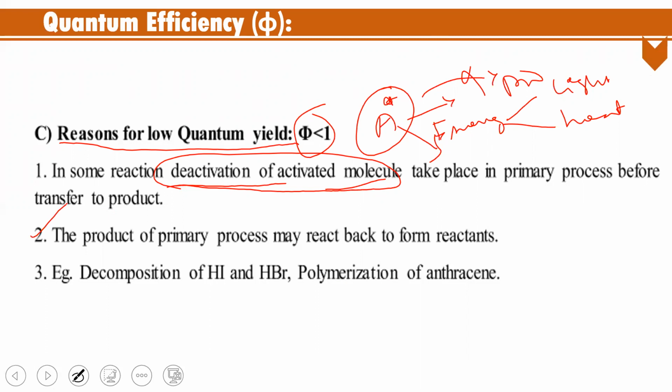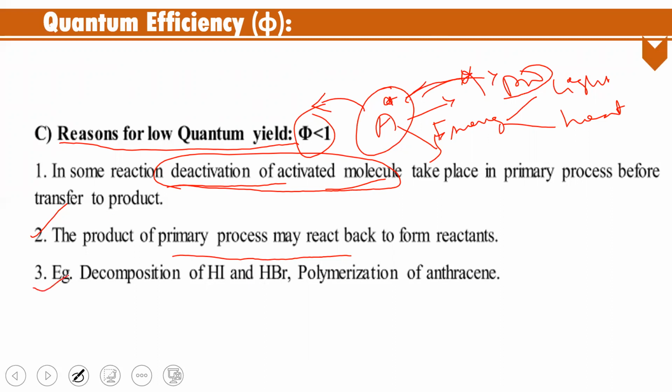The next reason is that the product of the primary process may react back to form the reactants. It will not give the products. Instead of forming products, it will go back and form the reactants. That is also one reason for the low quantum yield.